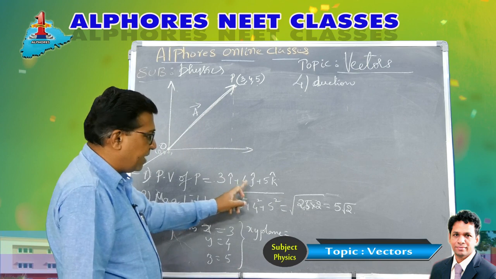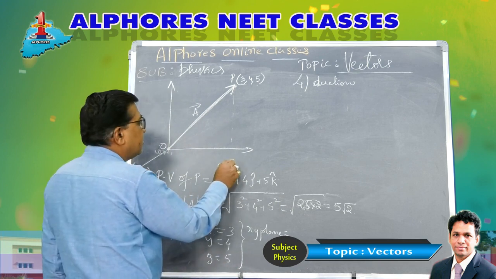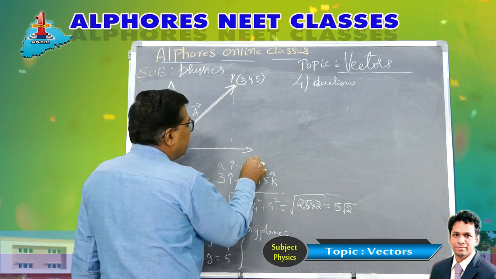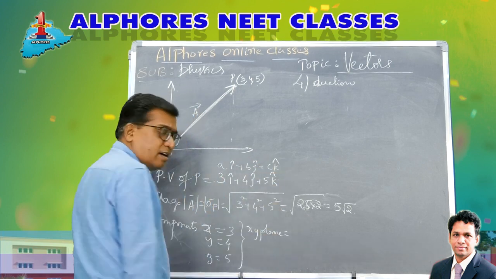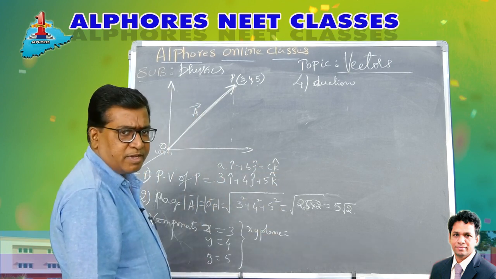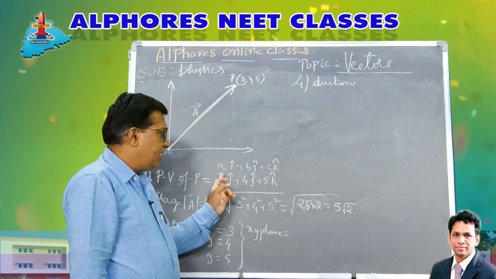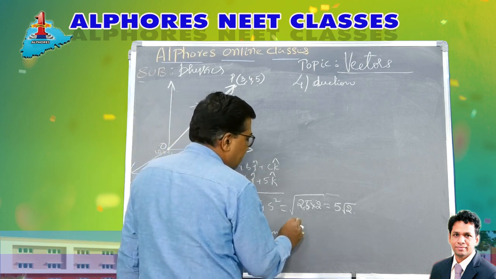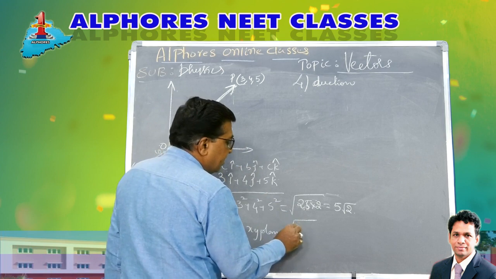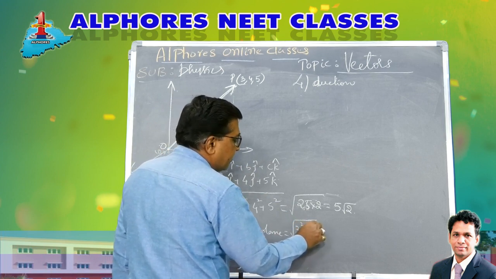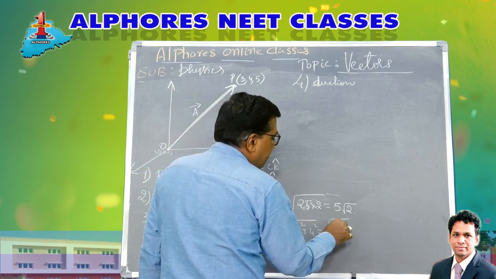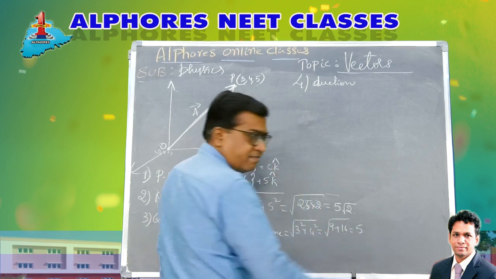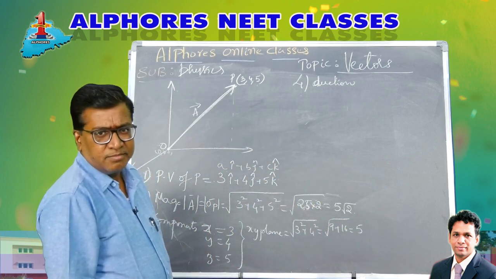For ai plus bj plus ck, a is 3, b is 4. So it's 3 square plus 4 square, that is root of 9 plus 16, which is root 25, that is 5.